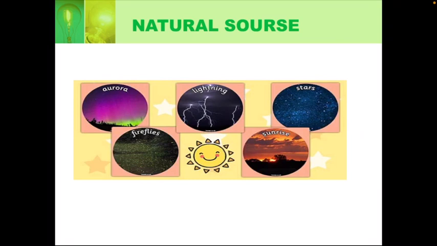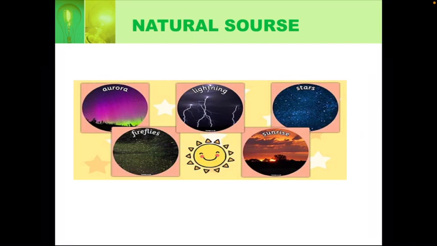Aurora, lightning, stars, sunlight, fireflies and the sun are the best examples of natural sources of light. In early days, people used fire to find their way in the dark. Do you know about glowworms? They are also called fireflies.